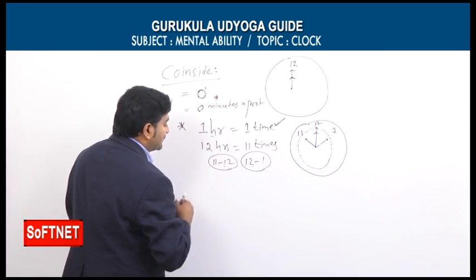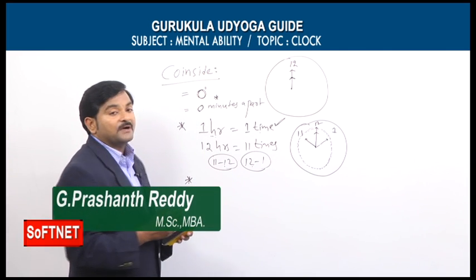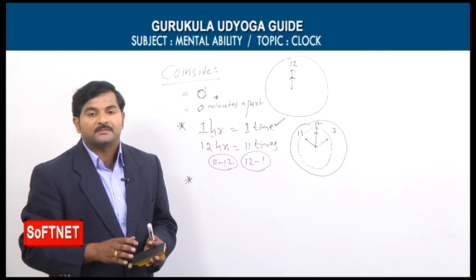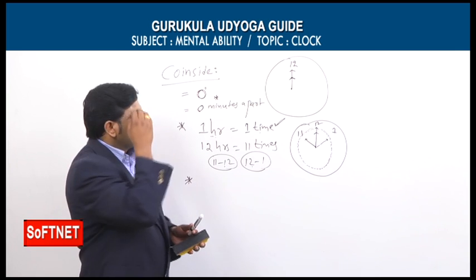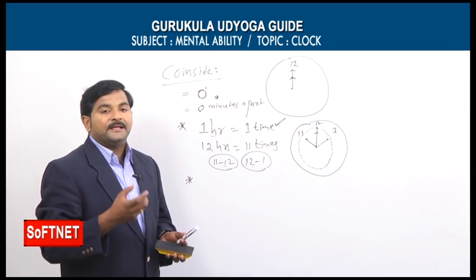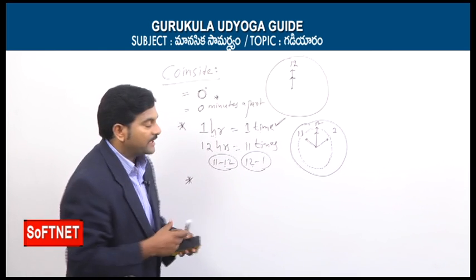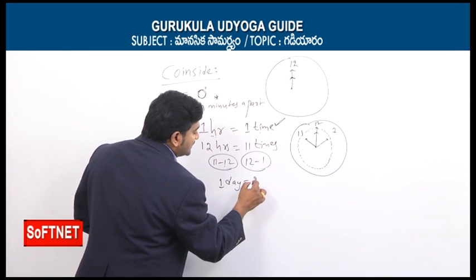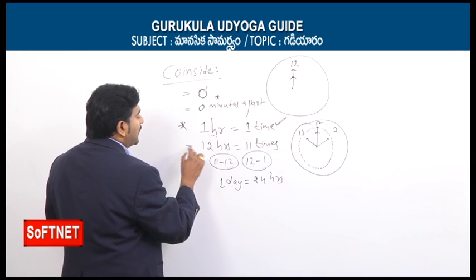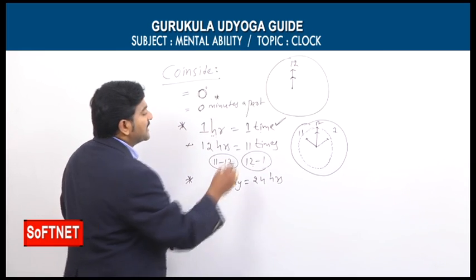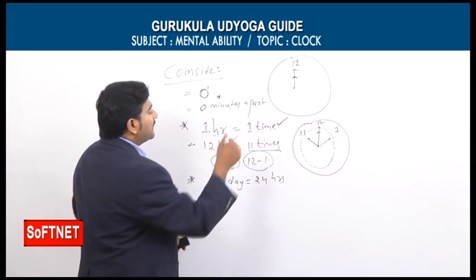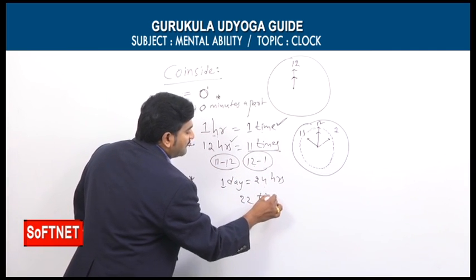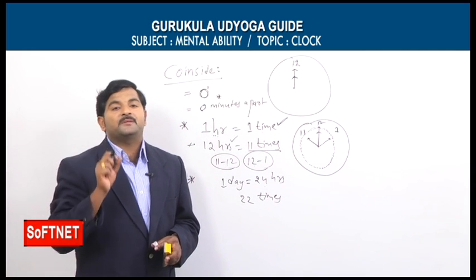Again, based on this concept, there is a previous question. That question was, in a day, how many times do two hands coincide? That was the previous examination question. A day means, we know already, one day is equal to 24 hours. We have one point here: two hands coincide 11 times in 12 hours. For 24 hours, obviously, it would be double that.